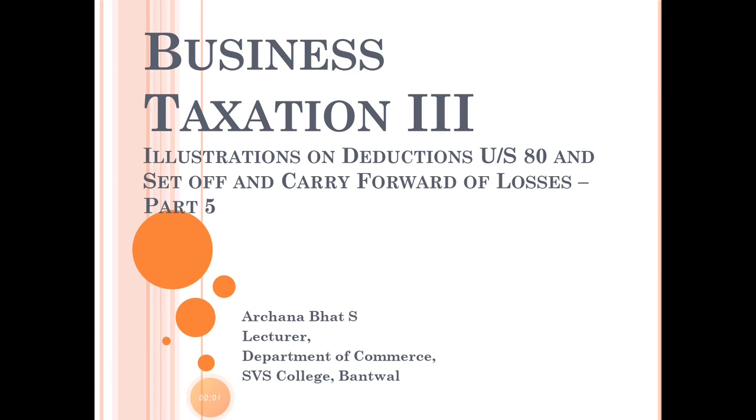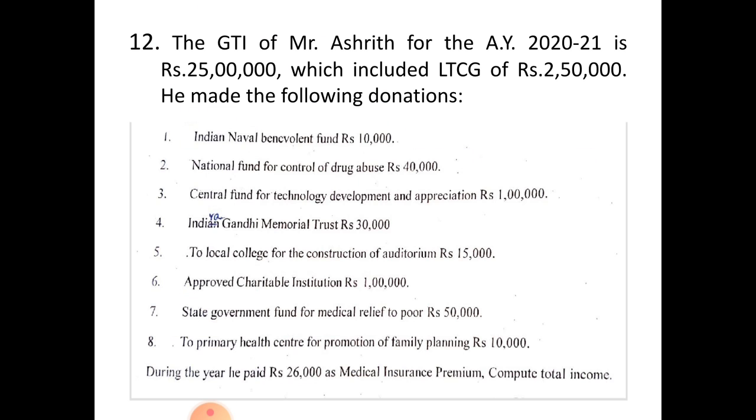Hello students, in this session let us solve one problem relating to deduction under section 80 and wind up this chapter. See this problem. The gross total income of Mr. Ashrit for the assessment year 2020-21 is 25 lakhs, which included long-term capital gain of rupees 2,50,000.